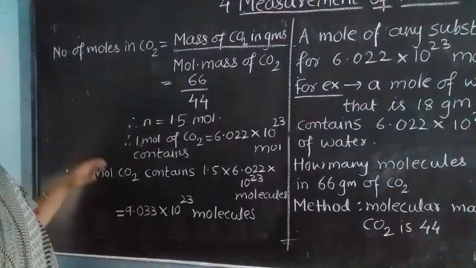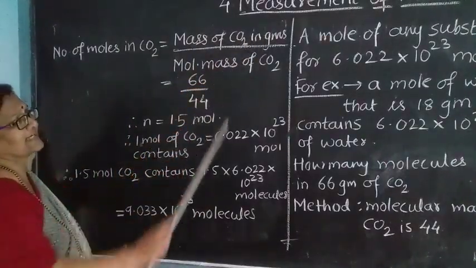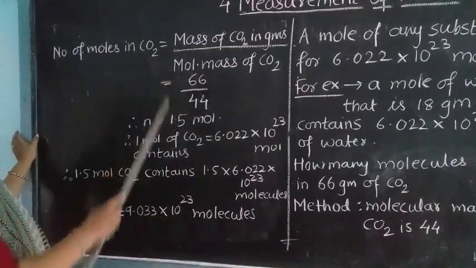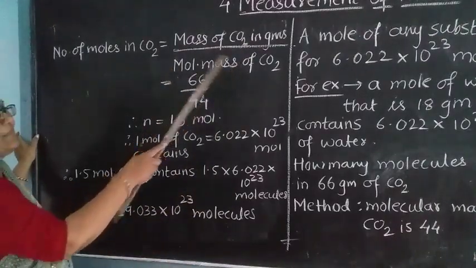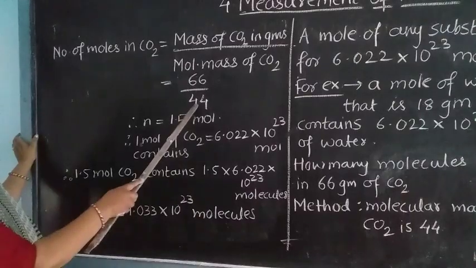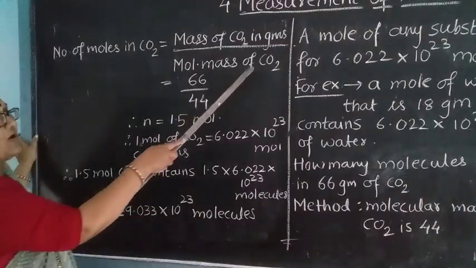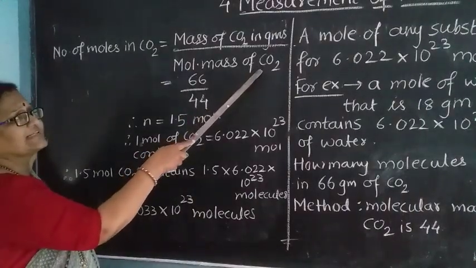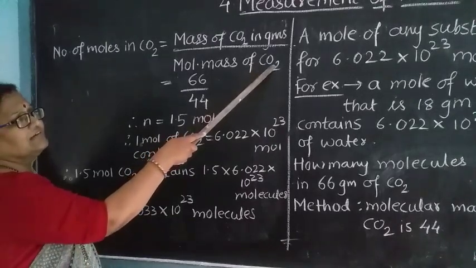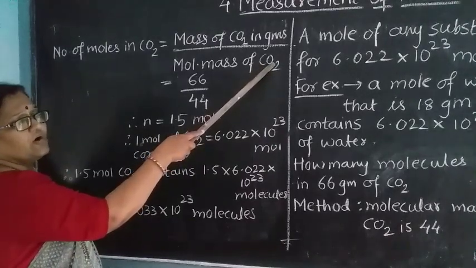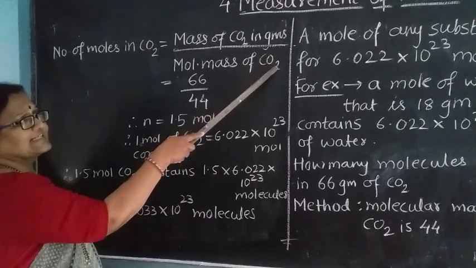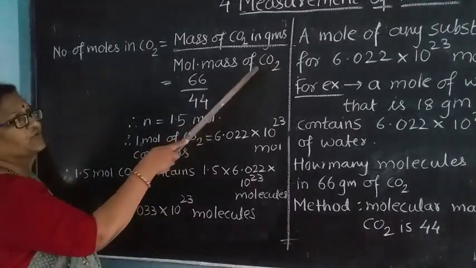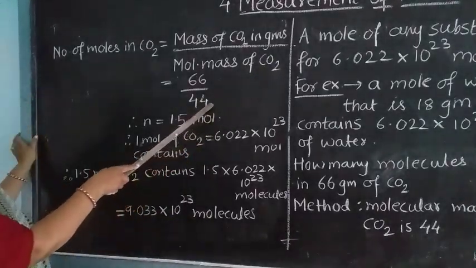The mass of carbon dioxide is 66 and the molecular mass is 44. That is, C is 12 and oxygen is 16 plus 16, as it is O2, it will be 32. 32 plus 12 is 44.